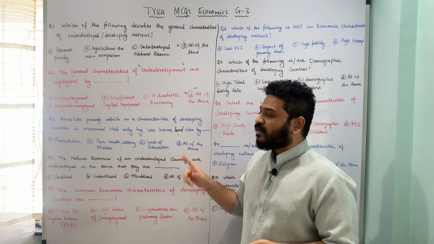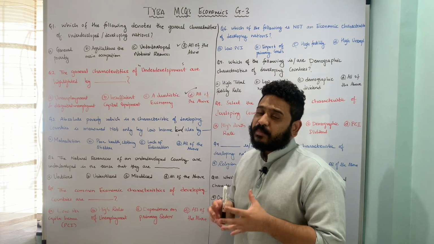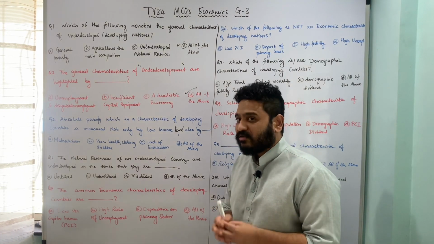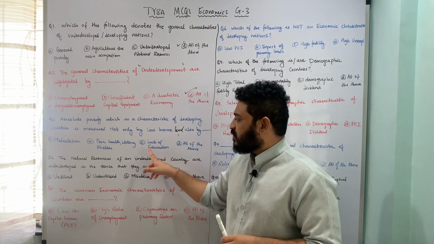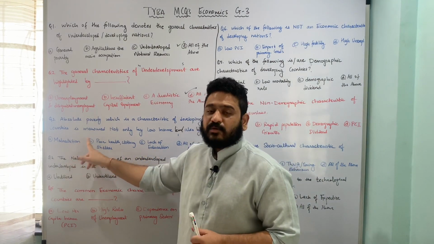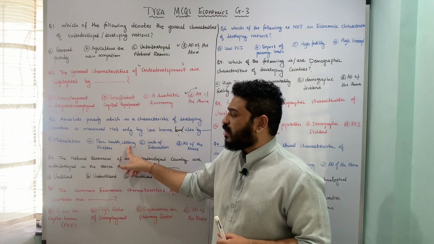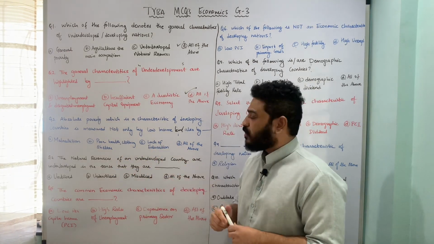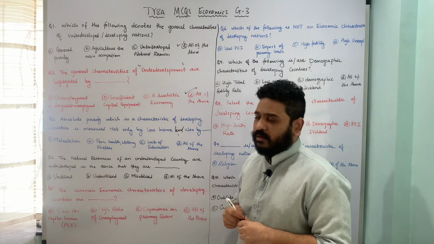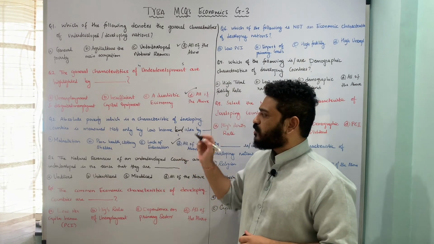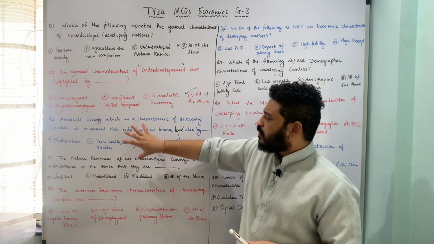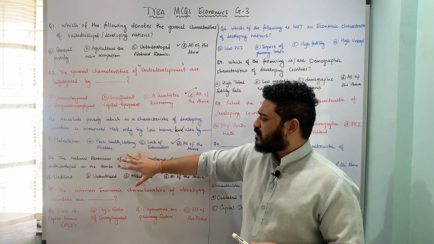Here I am looking at absolute poverty, and absolute poverty is not only measured in terms of low levels of income but also all these three indicators, meaning thereby malnutrition, poor health, clothing and shelter, as well as lack of education. As a result option D, all of the above, is the correct answer to this particular question. Mind you, I am looking at absolute poverty and not relative poverty. I hope this question is clear. Let us now move to the next one.